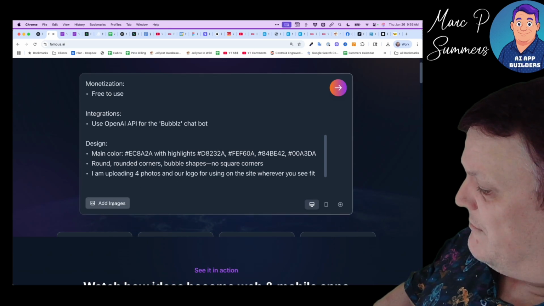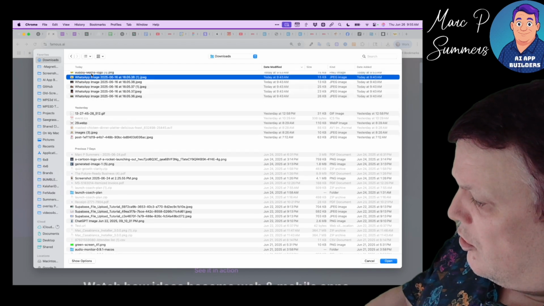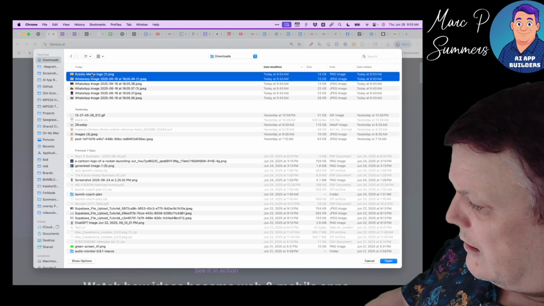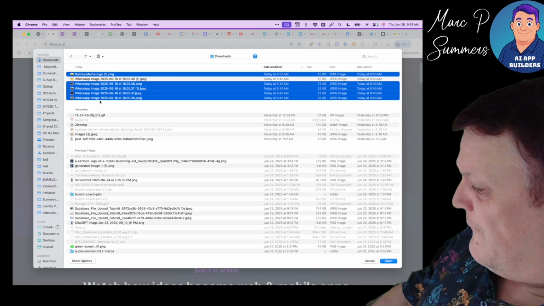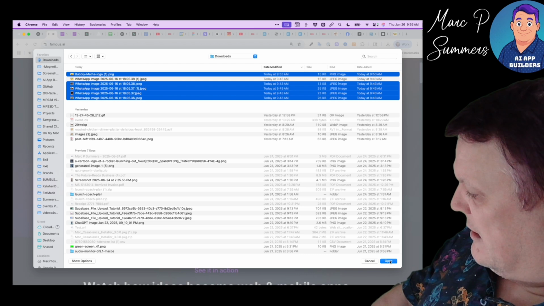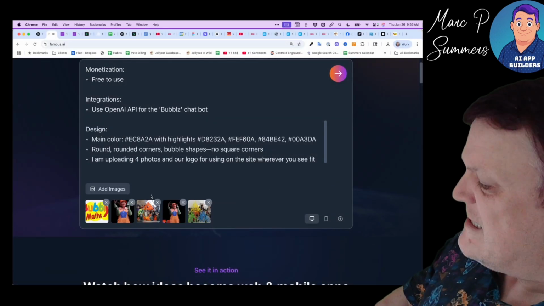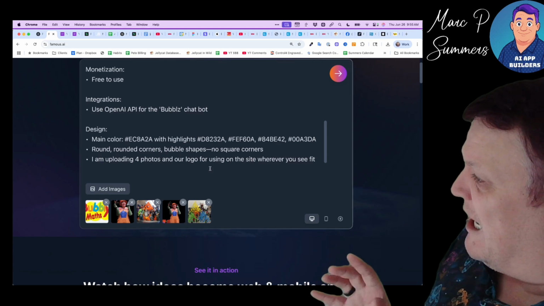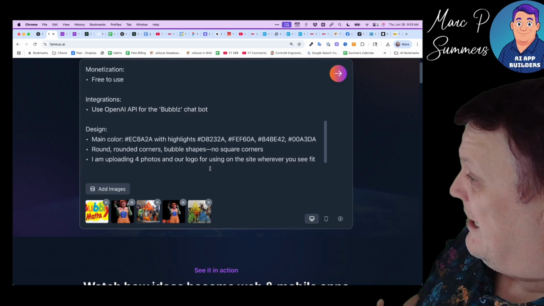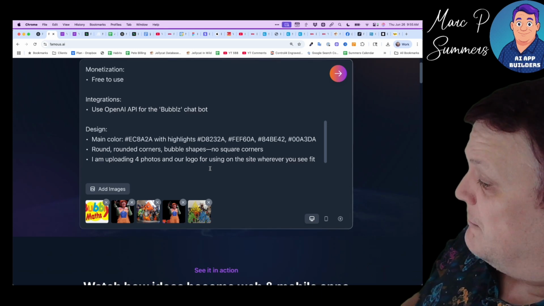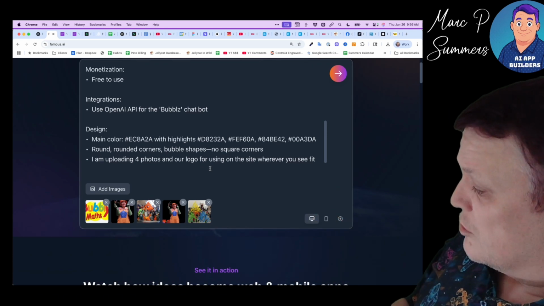Okay, so we're going to add those images to the prompt, and that is the logo and, oh, the logo was already there, so we don't need to add that twice. The logo and 4 images that Caroline decided she would like included in the site somewhere. Okay, and this is going to create us a minimum viable product of that specification. We're going to see, one, how fast it takes to create it, and then we're going to see, two, what else we need to do to make it more towards this specification.